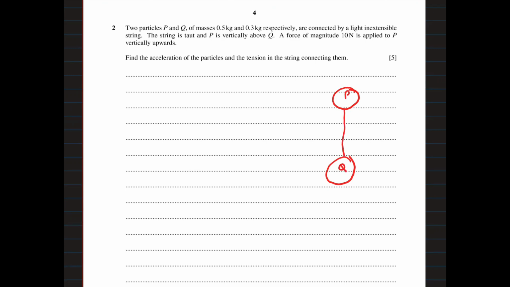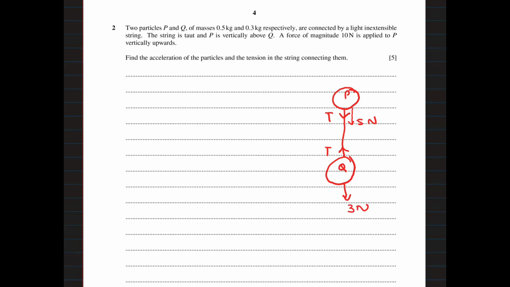Attached with a light inextensible string. String is taut. With respect to P, the tension is away from P, and with respect to Q, the tension is away from Q. In this string, the tension is the same, T. Weight of P will act downward, 5 Newton. Weight of Q will act downward, 3 Newtons.